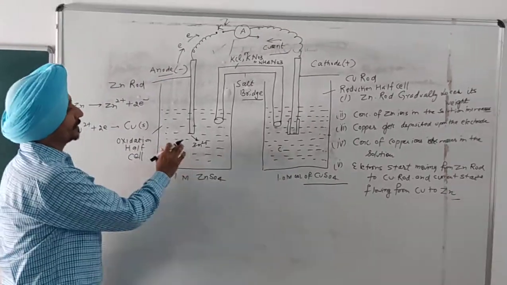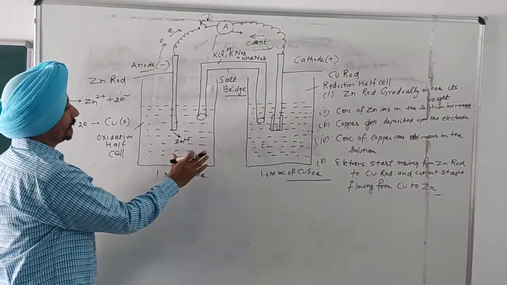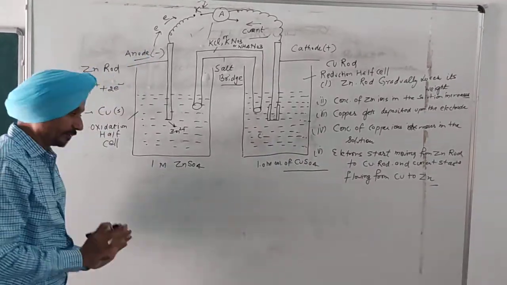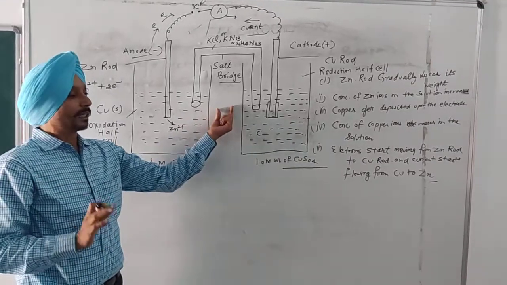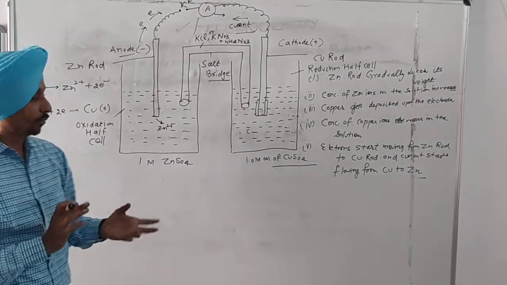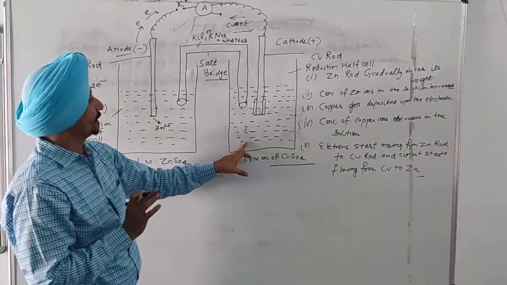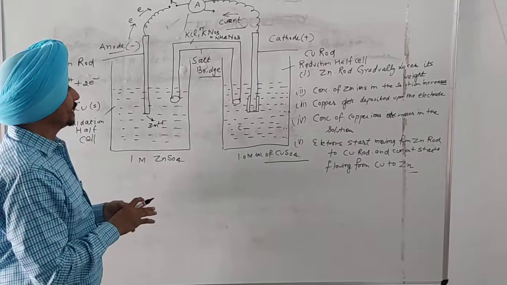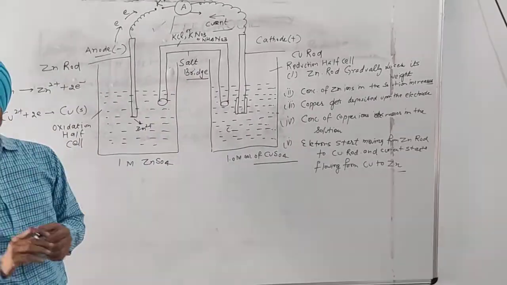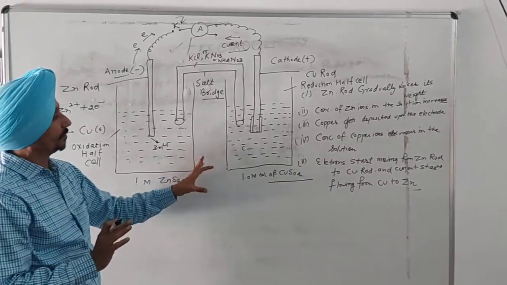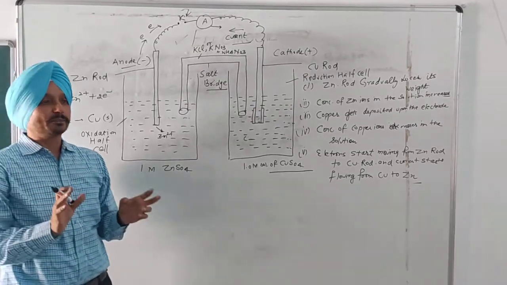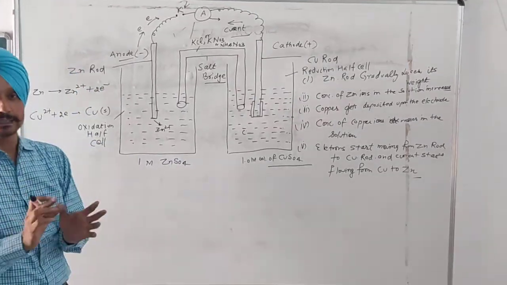Therefore, the cell will work momentarily and ultimately stops working. We can prevent the accumulation of both negative and positive charges in the oxidation and reduction half cells by means of a salt bridge. That is why the salt bridge plays a very important role in the working of the electrochemical cell. Without a salt bridge, it is not possible for the electrochemical cell to work continuously.